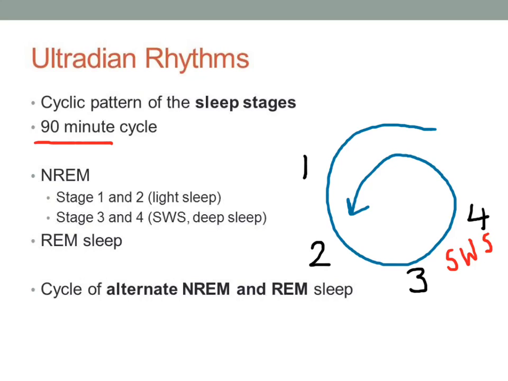We next move back into the lighter sleep before experiencing a period of what's called REM sleep, or rapid eye movement sleep. The body is paralysed, but the eyes are rapidly moving and brain activity changes to the awake desynchronized irregular pattern. This cycle of alternating between non-REM sleep and REM sleep takes about 90 minutes to complete, and as we get to the morning, the actual amount of time in REM sleep increases and slow wave sleep decreases.